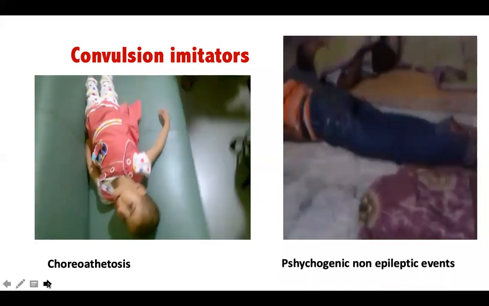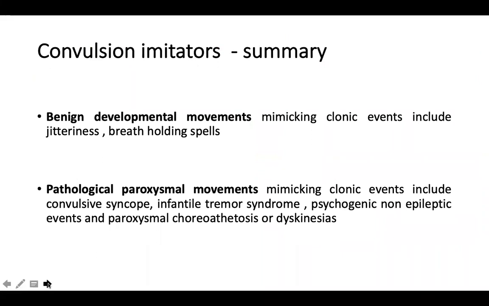Okay, right. So in summary, some of the clonic events are jitteriness, breath holding spells, and infantile tremor syndrome. And if you want to dichotomize into developmental disorders and pathological events, your pathological events are syncope, reflex anoxic seizures, breath holding spells, infantile tremor syndromes. Your transient developmental disorders are jitteriness and breath holding spells. They overcome after a particular age group. Like jitteriness is over by 6 months of age, and breath holding spells stop by around 5 years of age.